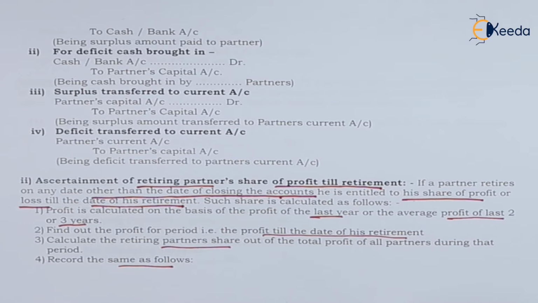Such estimation will be done on the previous year's profit or the average of the last 2 or 3 years' profits. We get such estimated profit for the full year, and proportionate profit is calculated for 3 months, and accordingly the retiring partner's share in such estimated profit is calculated and credited to his capital account.